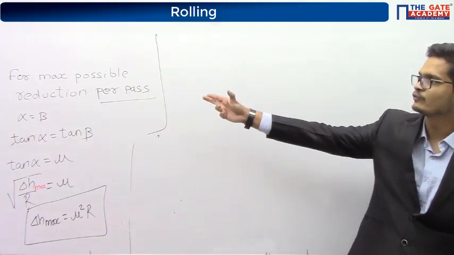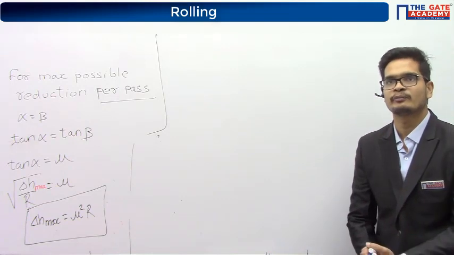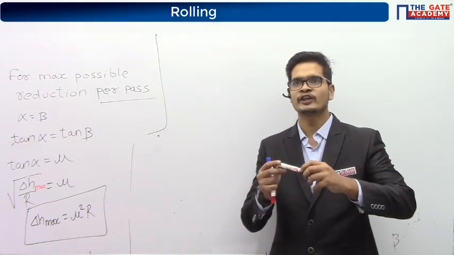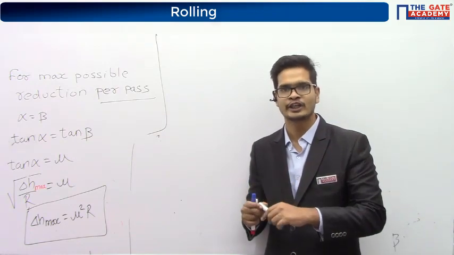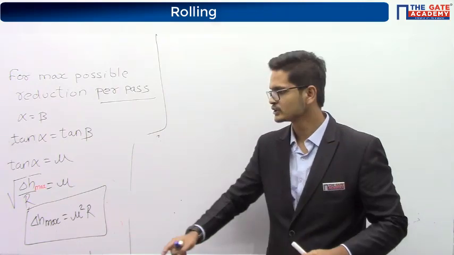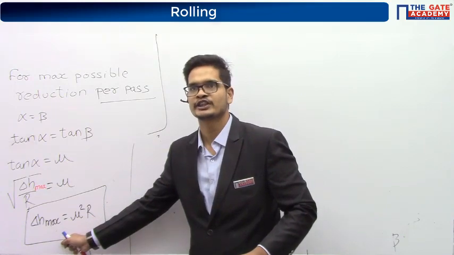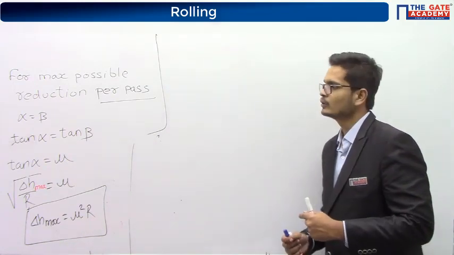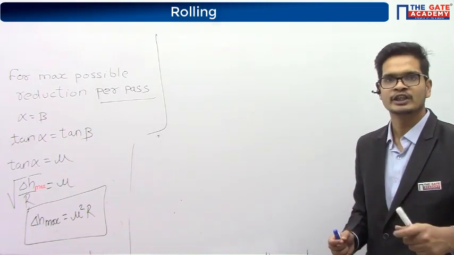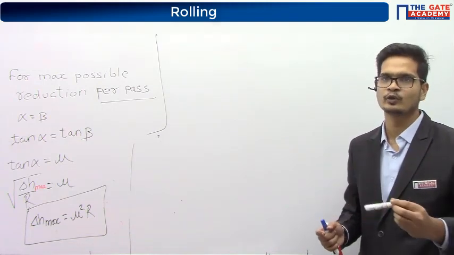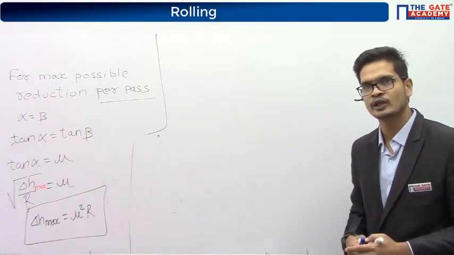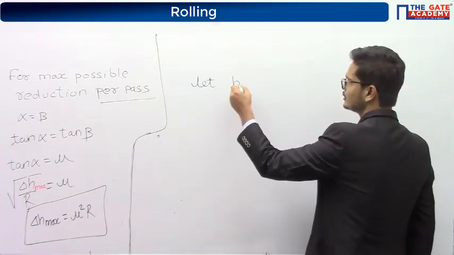So what is per pass? What do you understand by per pass? Per pass means when the component is moving once through the rollers, there is the maximum possible reduction in thickness. Okay. So for multiple reductions, you will have to pass the component through the rollers multiple times.